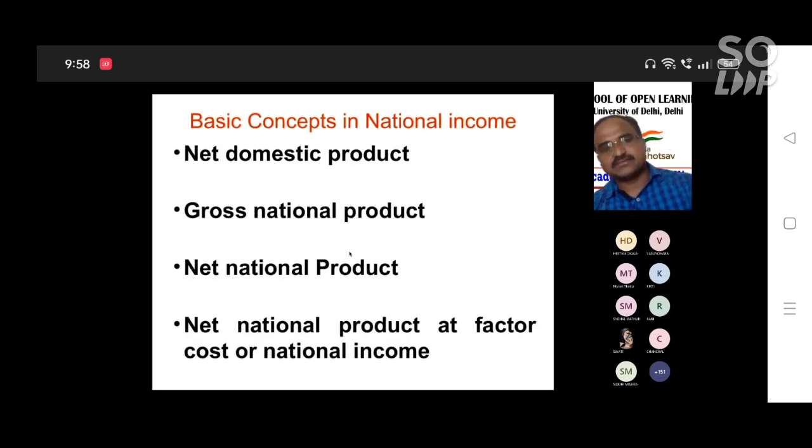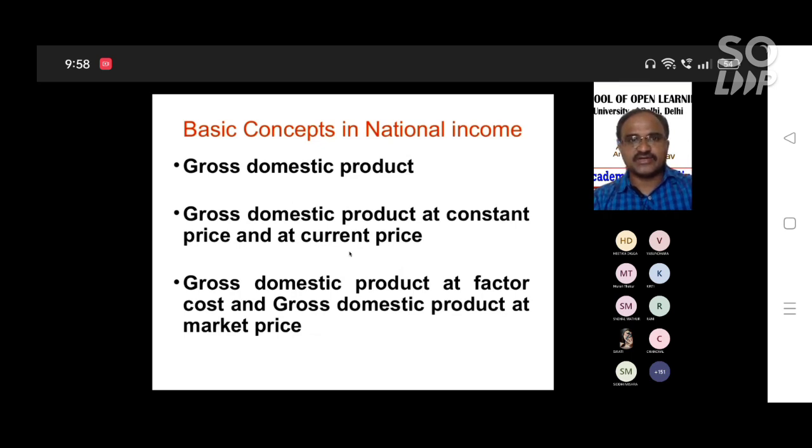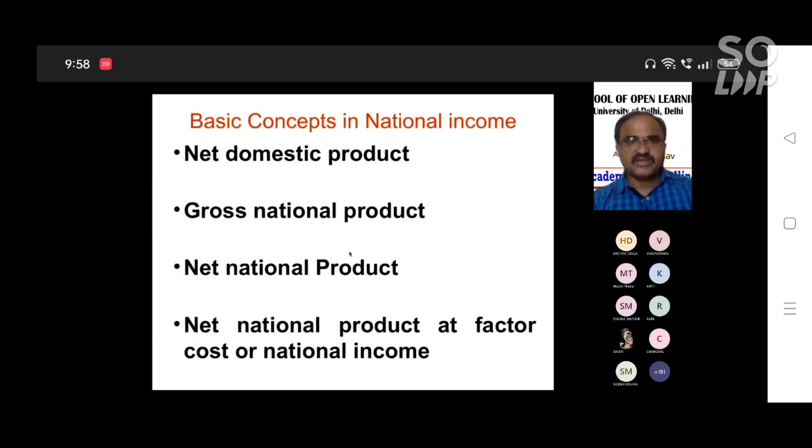The next concept is net domestic product. Previously we discussed gross domestic product and its different types: constant price, current price, factor cost and market price. Now, net domestic product, which we get from the gross domestic product. In the process of production, while we use the factors of production, depreciation takes place. Whatever raw material and infrastructure we use, there is depreciation at the time of producing the goods and services.